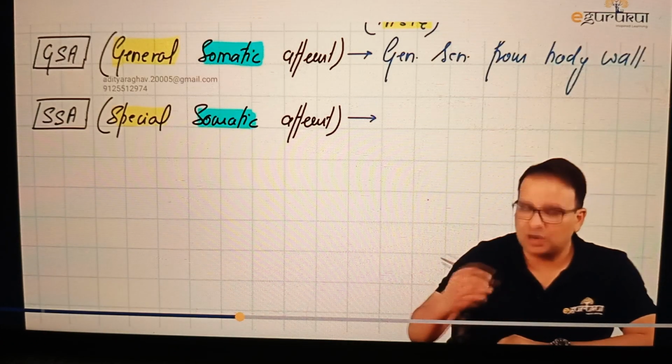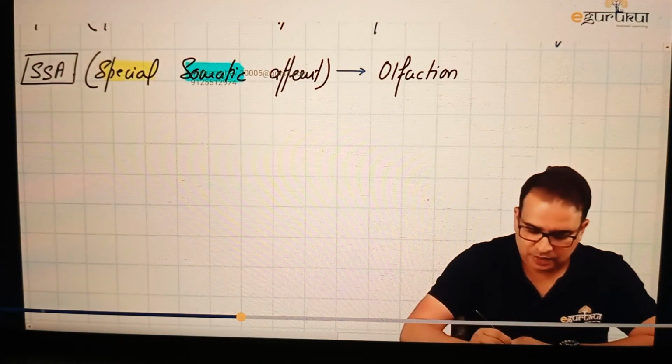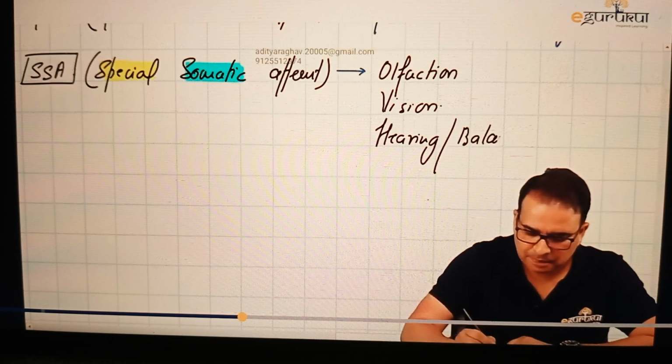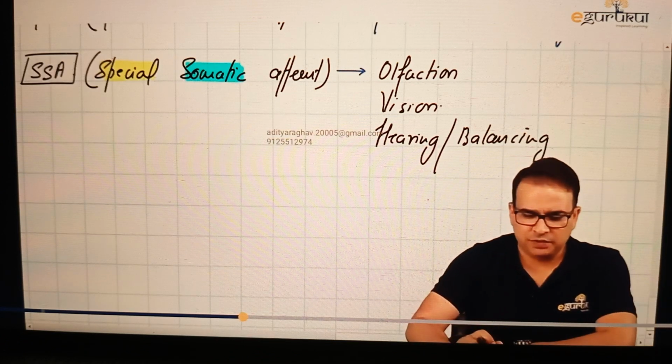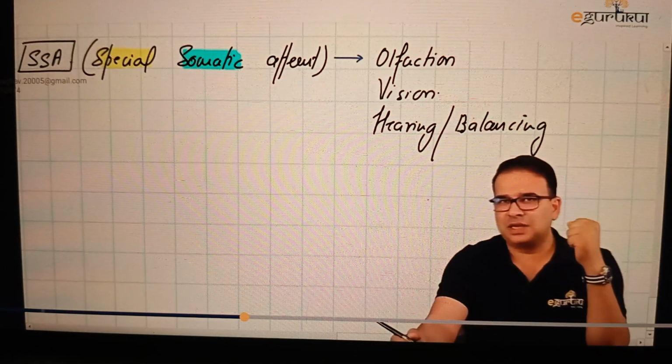Now, when you say special somatic afferent, what all comes into it? Now, this is an important discussion here. Olfaction will come into it. Vision, hearing and balancing. Agree? Olfaction, vision, hearing and balancing, they all come under special somatic afferent. You know the reason, because the regions where they're coming out from are not derived from endoderm.